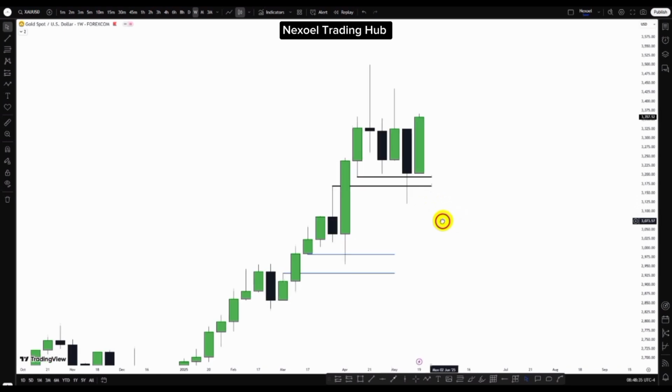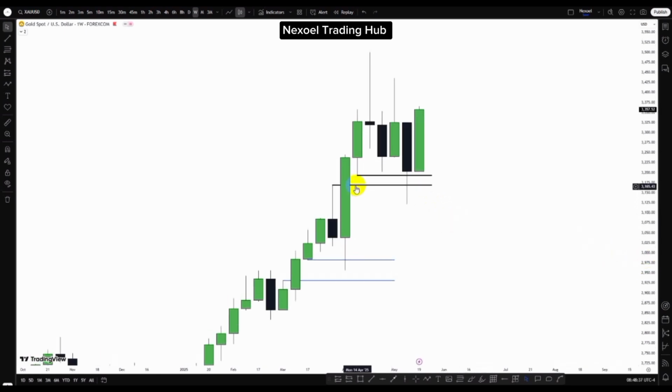So here in gold, from the weekly time frame, we can see we have this weekly bullish fair value gap the price created, and we can see how price returned into that and dipped lower into this weekly candle wick, because in the lower time frame, the daily time frame, we're going to find a daily bullish fair value gap. So price mitigated that, and we have this bullishness of price to the upside.